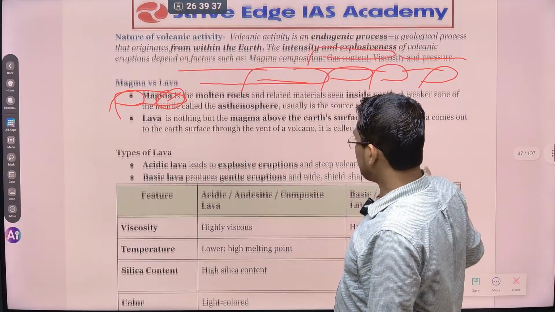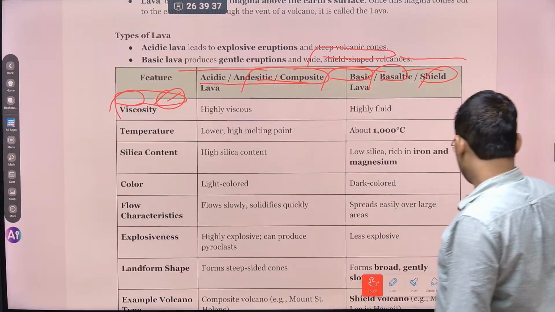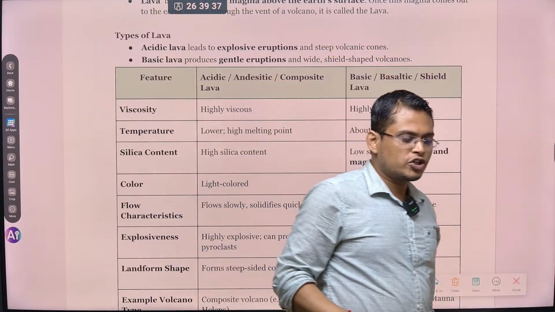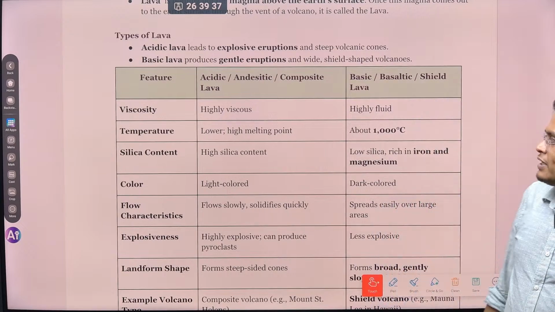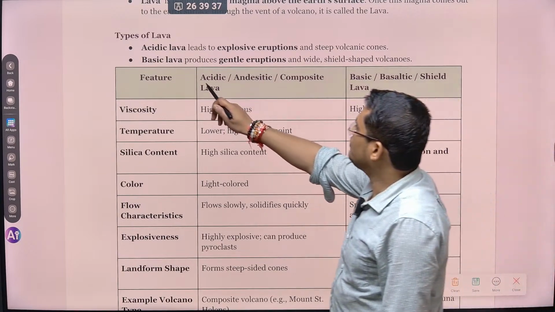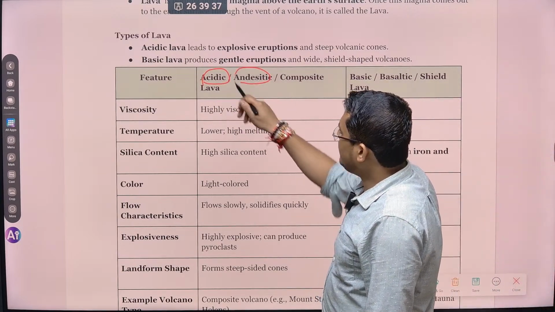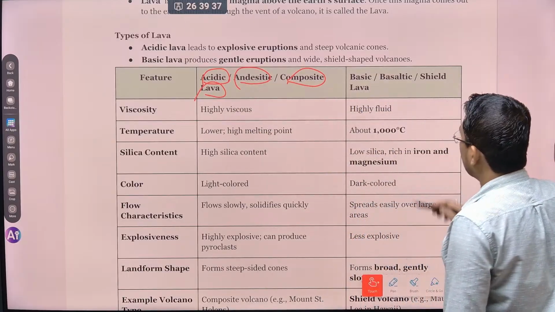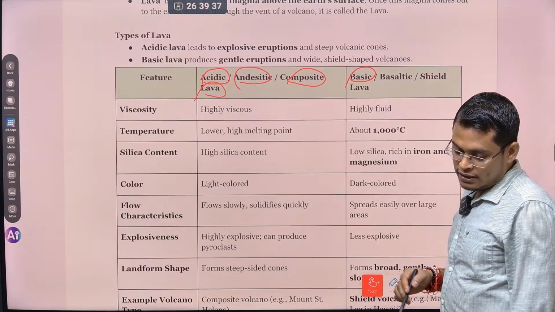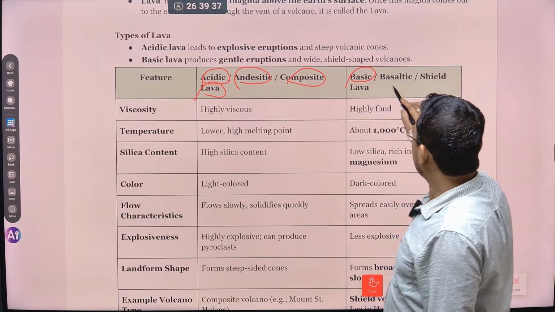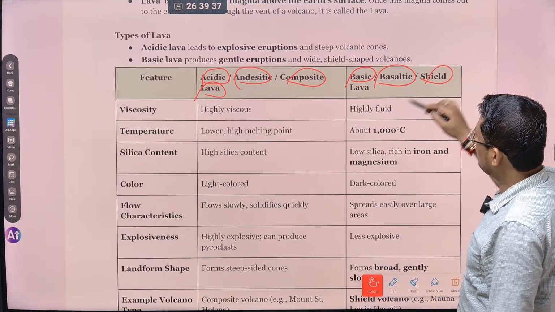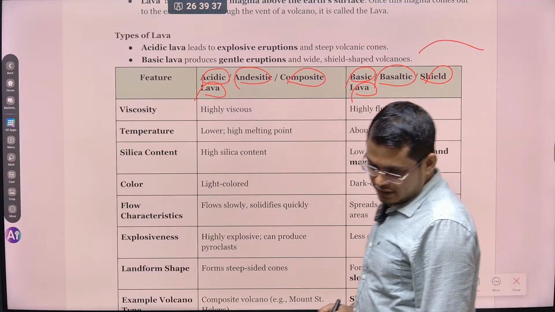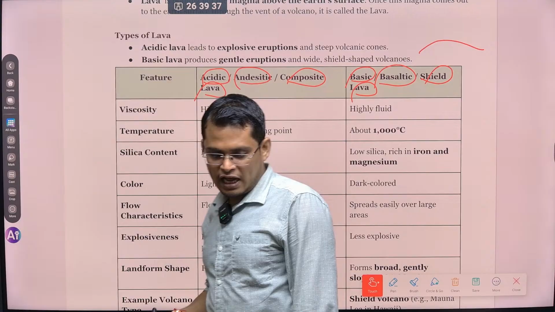ठीक है. So next is types of lava. लावा जो होती है वो कितने तरह की होती है? On the basis of chemical composition we can classify that into acidic, उसको हम क्या बोलते हैं? acidic बोलते हैं. Andesitic भी बोलते हैं, composite lava भी बोलते हैं. And the other is called basalt, basalt is called basic, and it can be said basaltic. It is also called shield lava. Shield means very less height; lava with very little height is called shield lava.